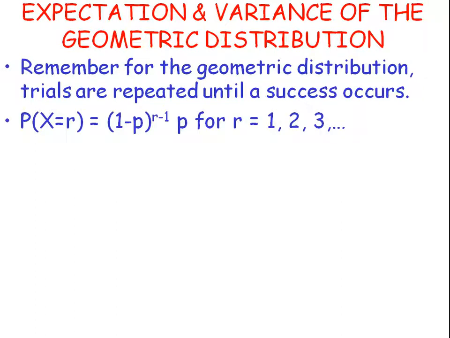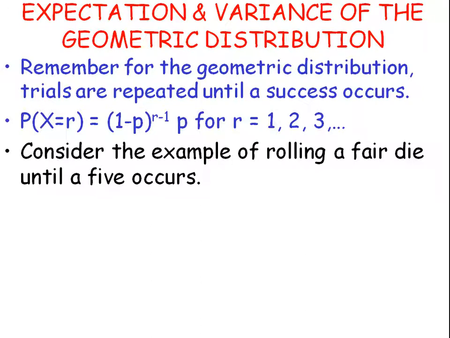So the formula we had for working that out was failing lots of times, that probability, and times by the final success. So if we're looking for the probability our first success will be on our rth attempt, we will have r minus 1 failures with a probability 1 minus p, and then we'll have our 1 success with the probability p. Now consider the example of rolling a fair die until you get a 5.